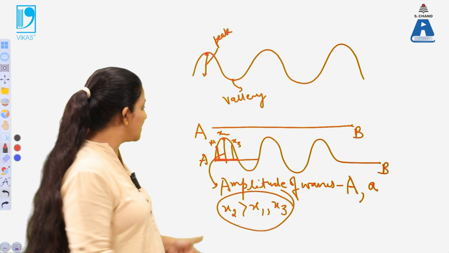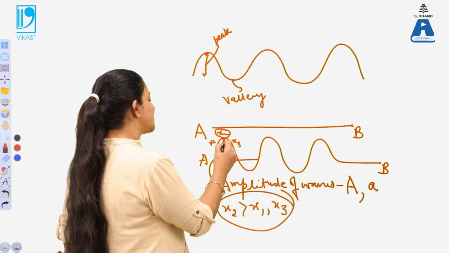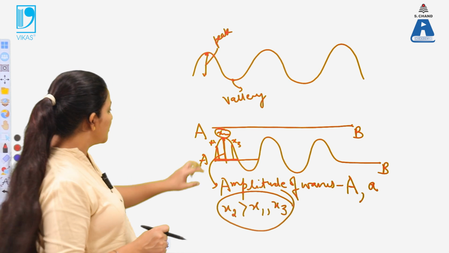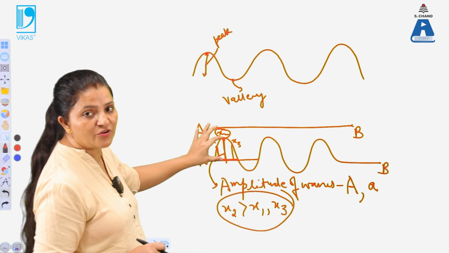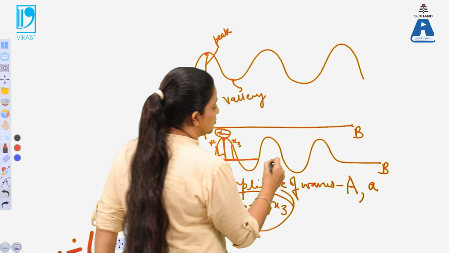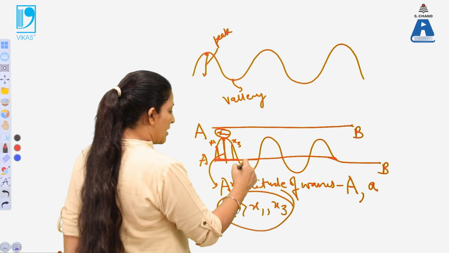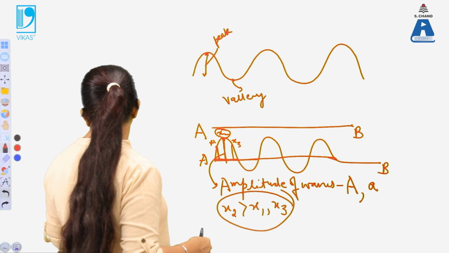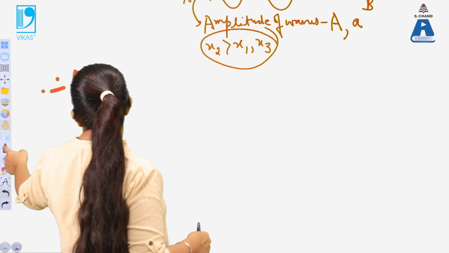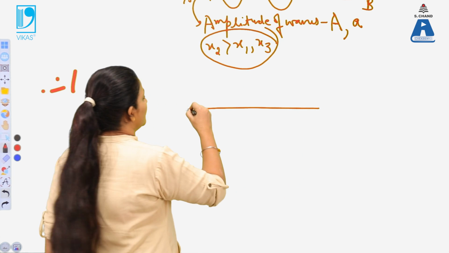So this implies this x2 point, or x2 distance, if we are taking this distance over here, that is known as the amplitude of the wave. So this is the maximum displacement. This is the equilibrium position of the string. From this equilibrium position, again in the reverse direction, you can clearly see this in the negative direction. So that means if this is a wave over here,